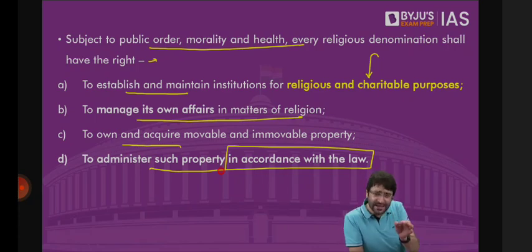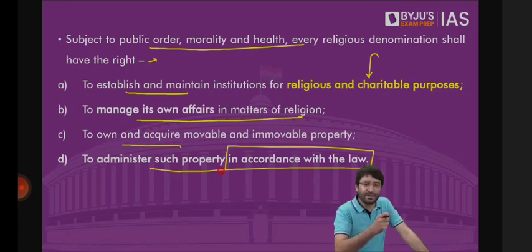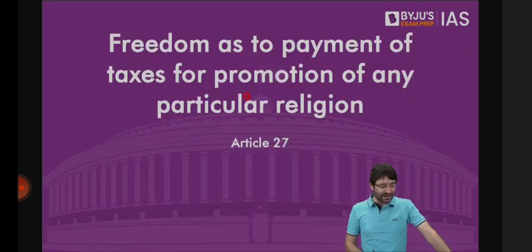What you can do, you can establish an institution. For what purpose? Either for religious purpose or for charitable purpose. For example, there are religious institutions which impart religious knowledge. For example, the mutts, the madrasas, they have the fundamental right to establish and manage them. Fundamental right also to establish institutions for charitable purposes. Maybe set up a hospital, maybe set up a dispensary. They have the fundamental right to set these up. And they can also manage their own affairs related to religion. What is managing their own affairs related to religion? For example, there's a mosque.